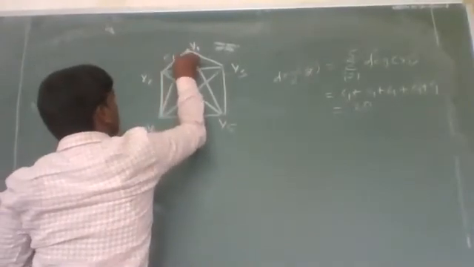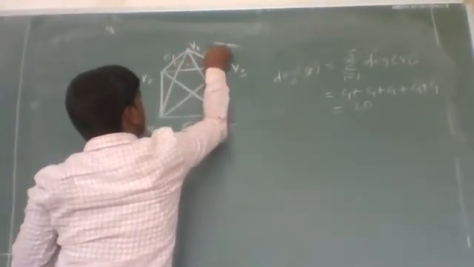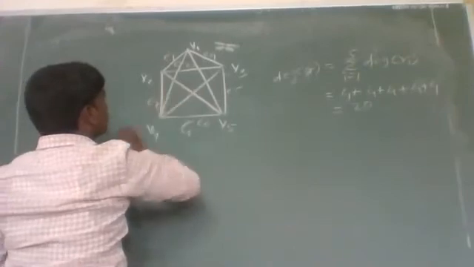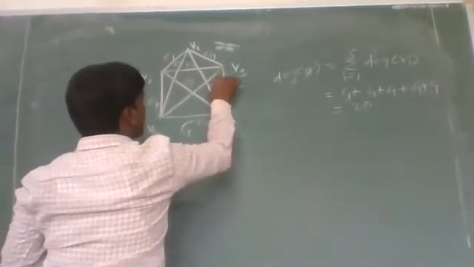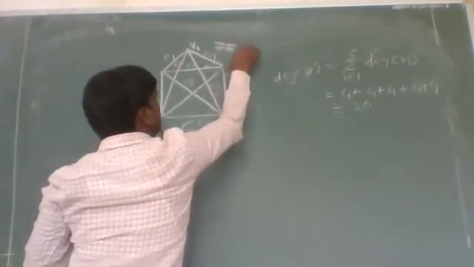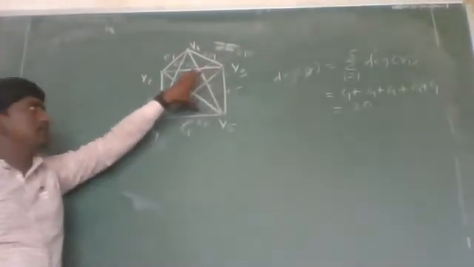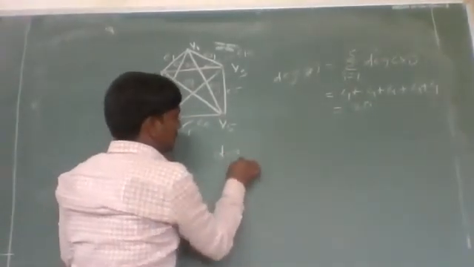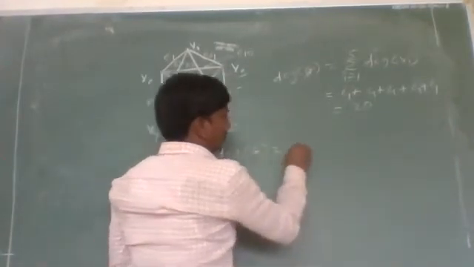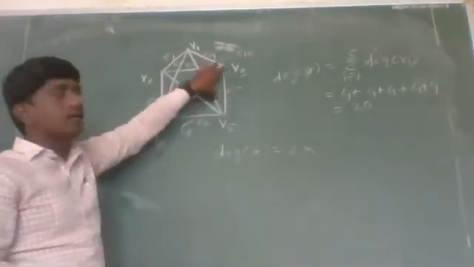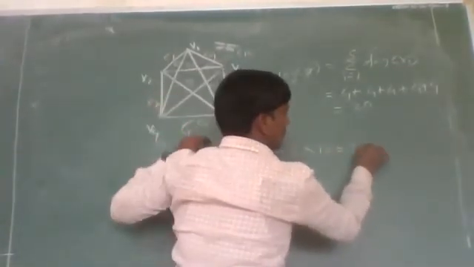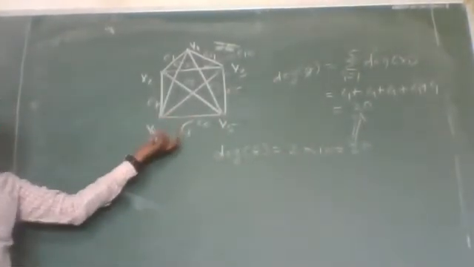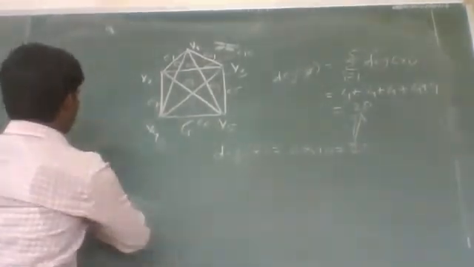This one is E1, this one is E2, E3, E4, E5, E6, E7, E8, E9, and this one is E10. Therefore, there are a total of 10 edges in graph G. Then by the handshaking lemma, the total degree of a graph G is equal to 2 times the number of edges. Here there are 10 edges, so the total degree is 20. Hence, the handshaking lemma holds. Let us take another example.